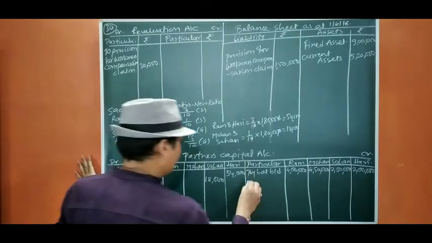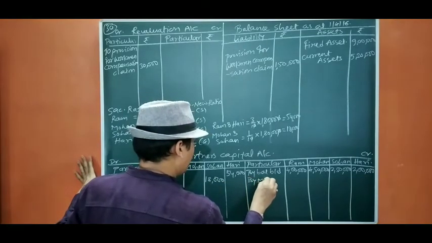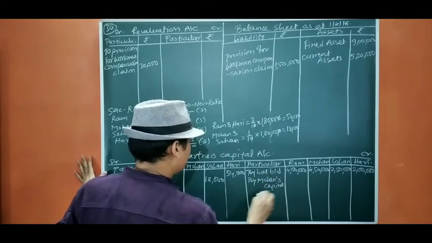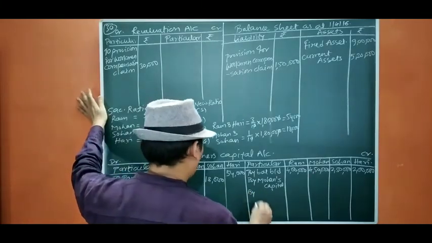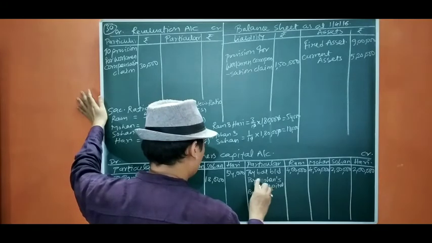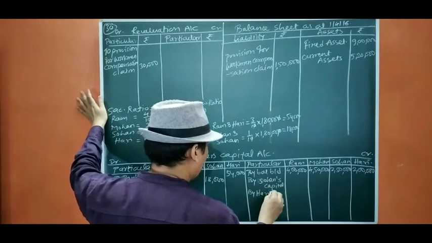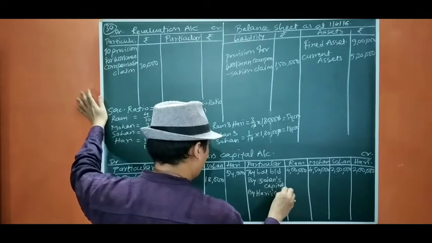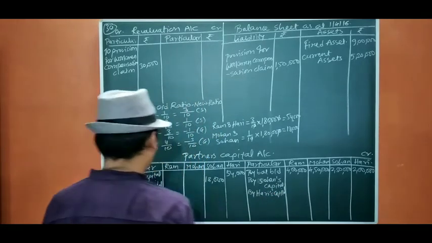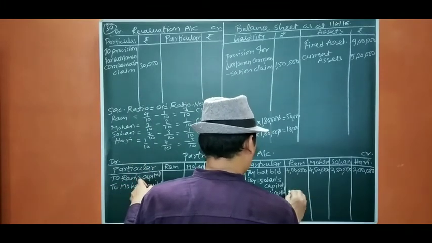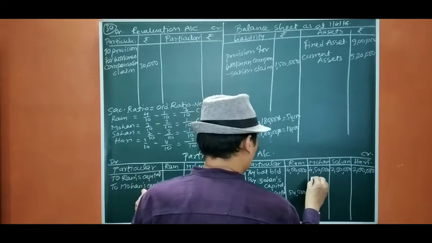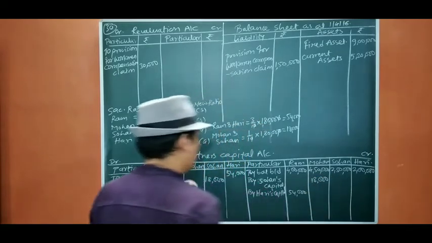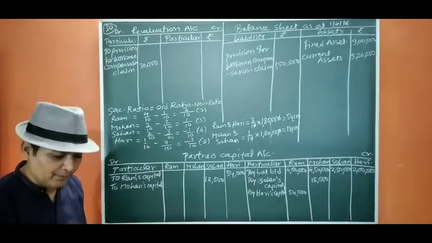Now same way we are going to write here by Mohan's capital, by Hari's capital. Sohan's capital by Hari's capital. Okay. Now the amount Ram is getting from Hari is 54,000, and Mohan is getting from Sohan 18,000. Okay. This is the entry we have asked for goodwill.